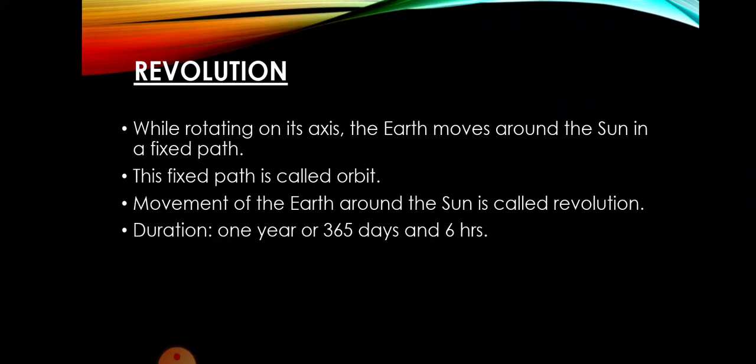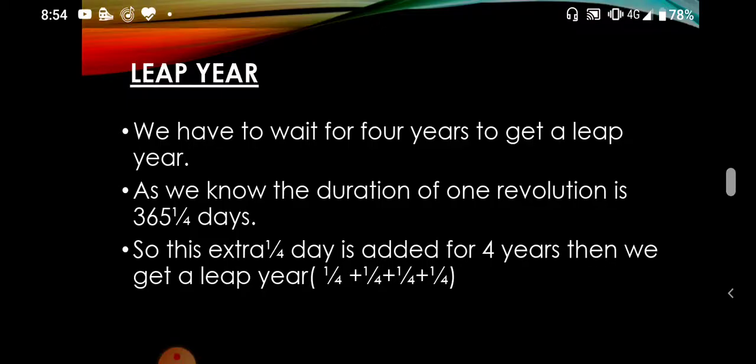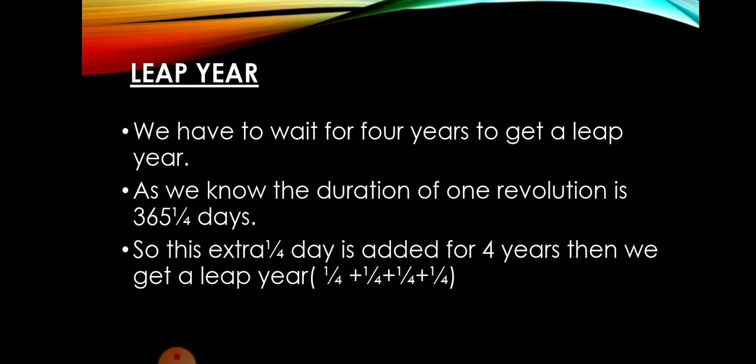So what the geographers did, they added these 6 hours continuously for 4 years. So every fourth year is a leap year, and leap year is divisible by 4. And this one extra day which we get after the addition of 6 hours continuously for 4 years, we get a leap year. In this leap year, there is one extra day which is added in the month of February.